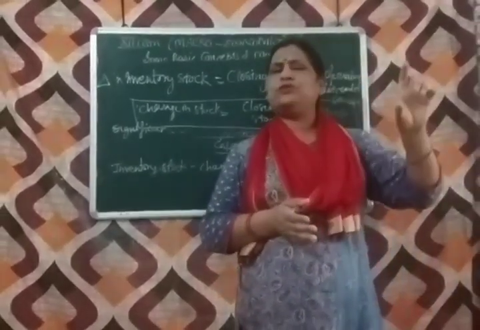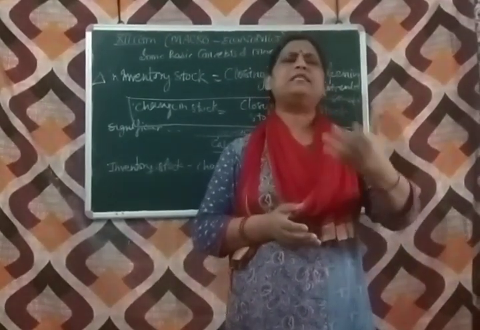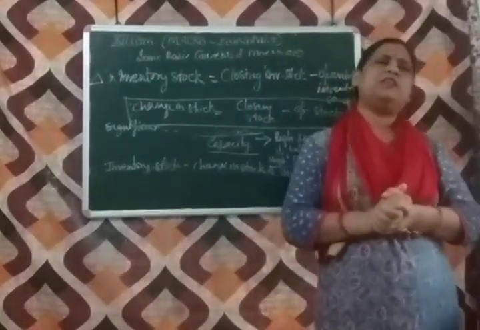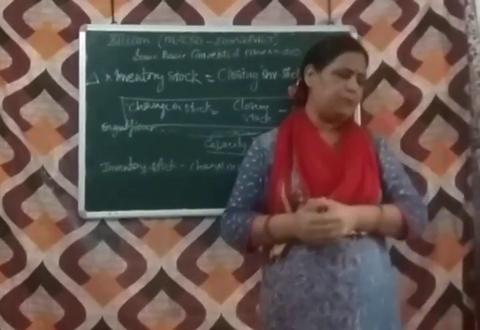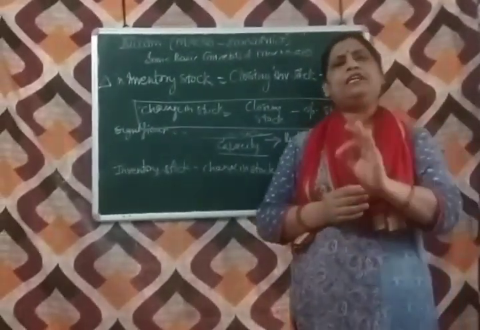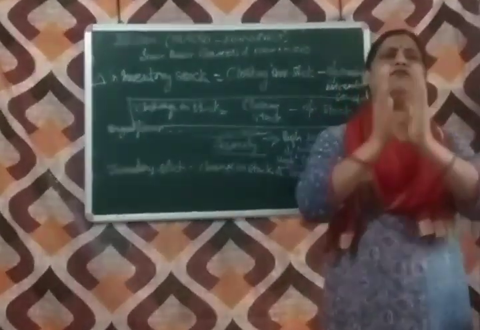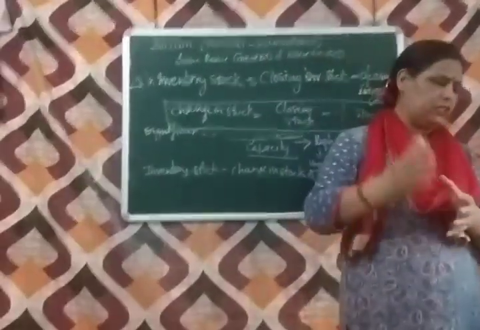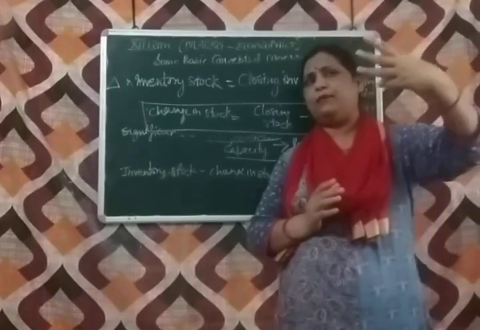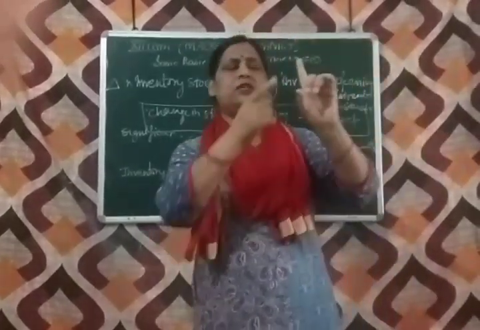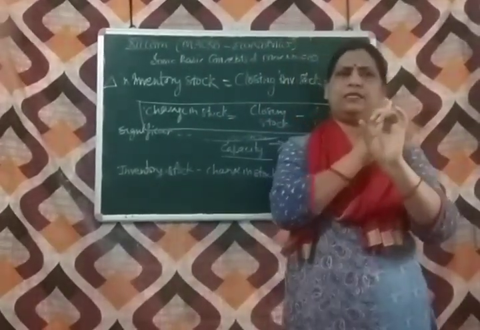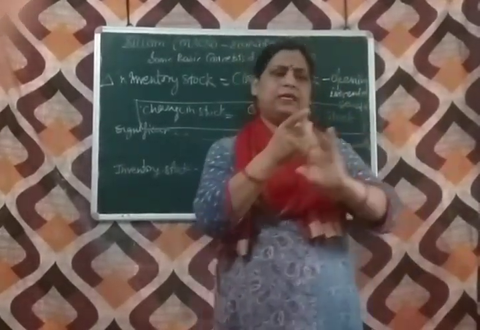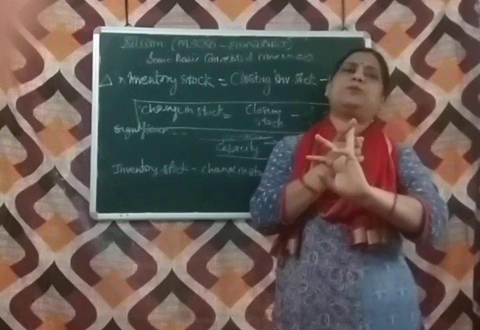Now the word we use, depreciation. What is this depreciation? It is also called consumption of fixed capital or replacement cost. It refers to the fall in value of fixed assets due to its continuous use because of three main reasons. First, normal wear and tear of the assets. Second, accidental damage. And third, expected obsolescence.